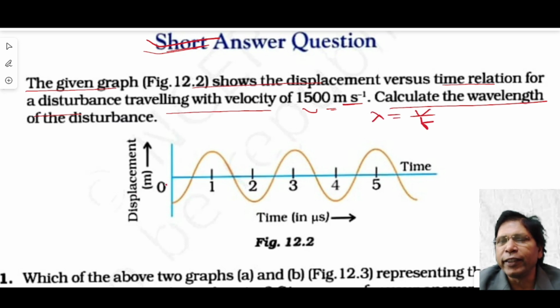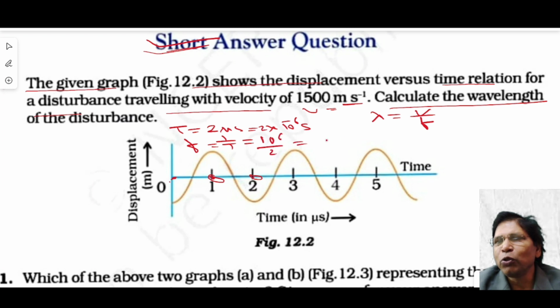Now look at this. This is the snapshot of a wave. From this position to this position is the half period. So time period T is equal to, this is 2 microsecond, that is 2 into 10 to the power minus 6 second. Therefore, frequency f equals 1 by period, so this is 10 to the power 6 divided by 2. So this is 5 into 10 to the power 5 hertz.